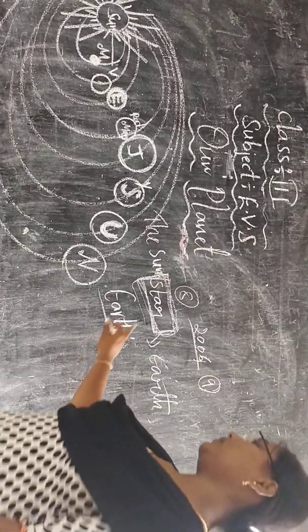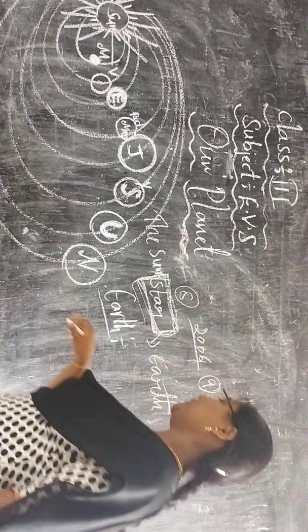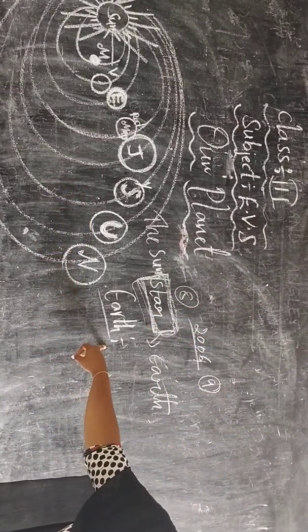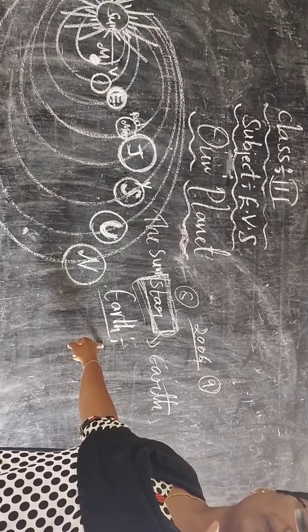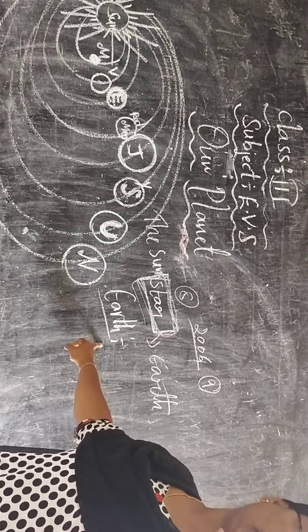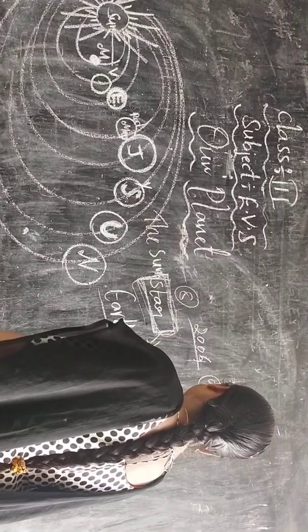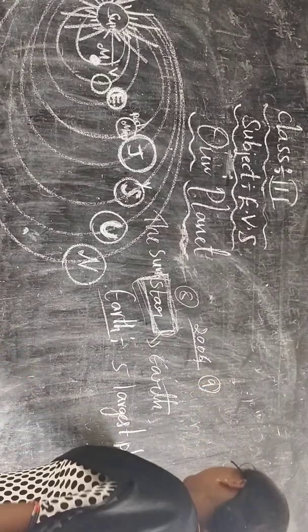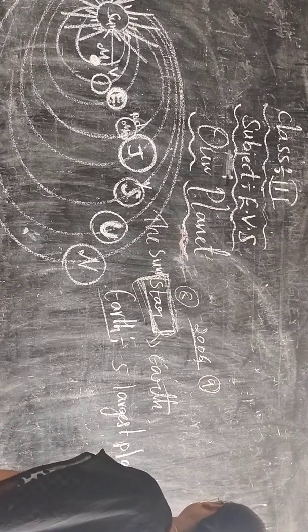Earth is which planet from the sun? The third planet from the sun. It is the 5th largest planet in the solar system.